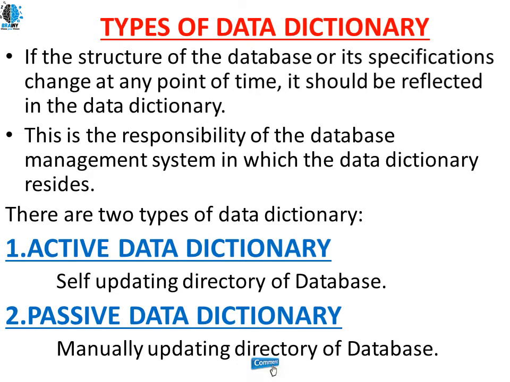Coming to the active directory, it's a self-updating directory. The database system software is going to look after this. In the passive one, the database administrator has to update it manually. So let's see this in more detail about the active directory and the passive directory.